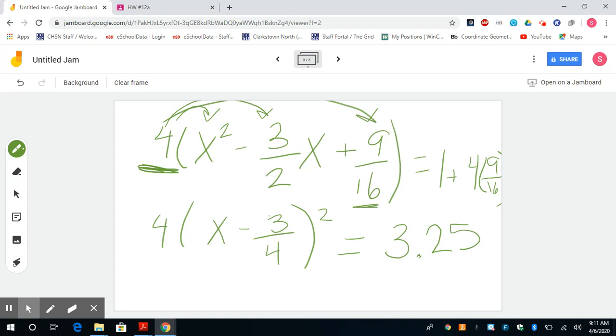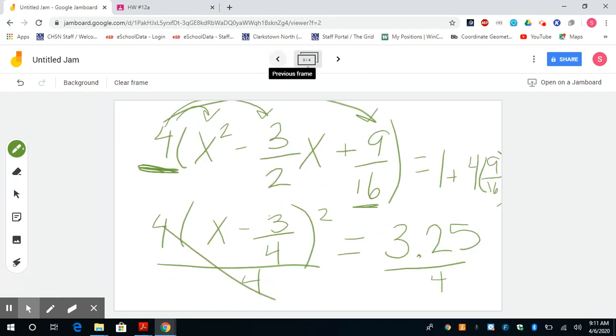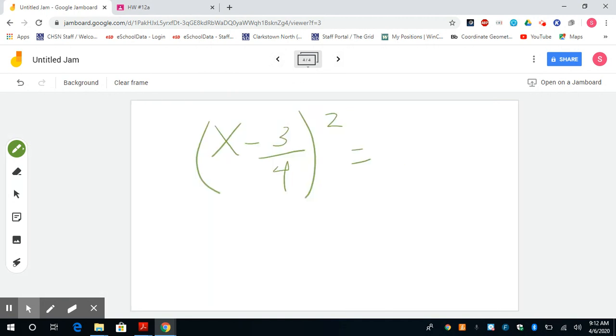All right, and then we have to solve for x. We have 1x here, so what do we do first on this side? Divide by 4. So the 4's cancel out. So now we're left with x minus 3/4 squared equals, on the right side, 3.25 divided by 4. And I have decimals here.